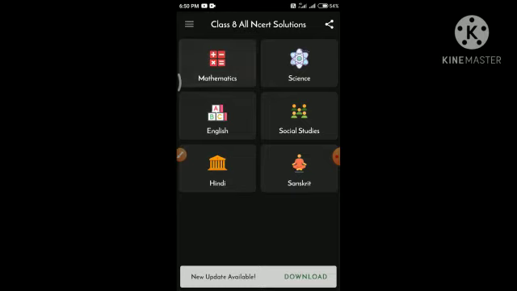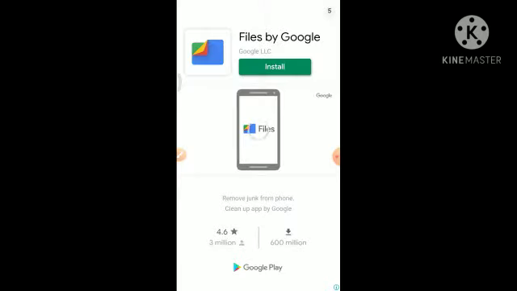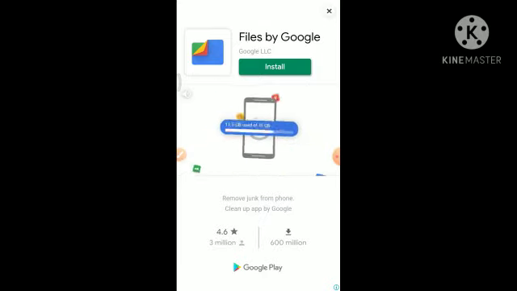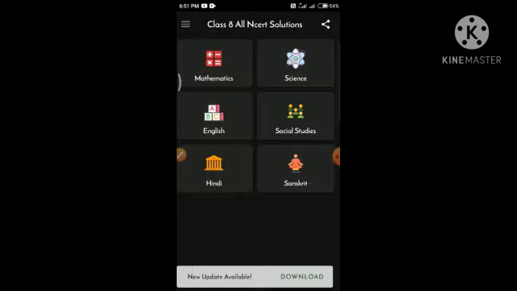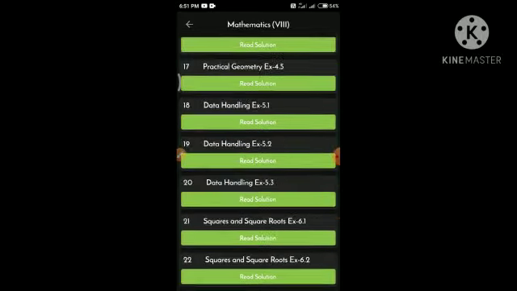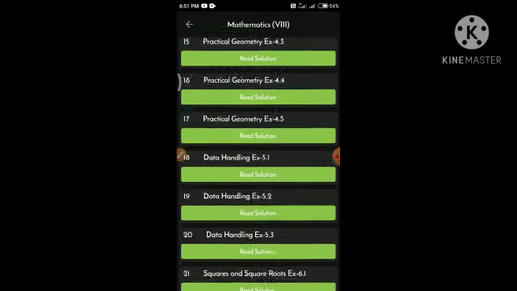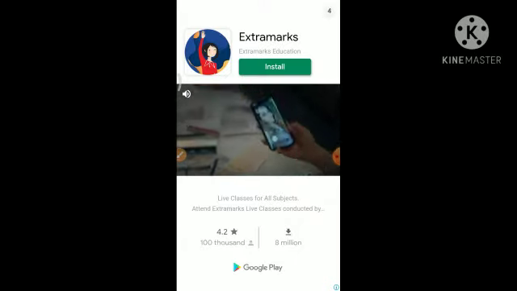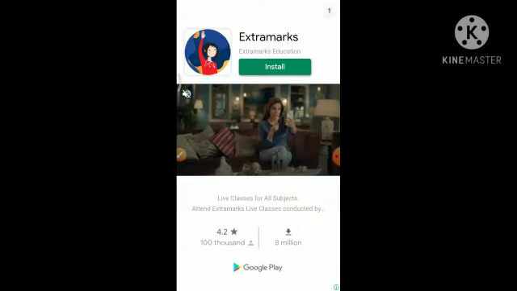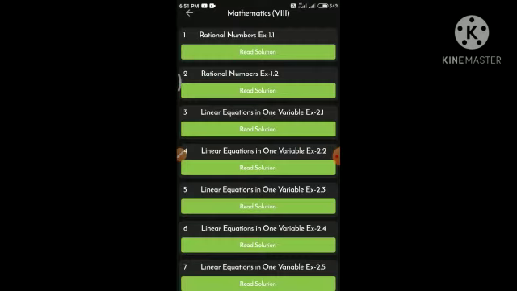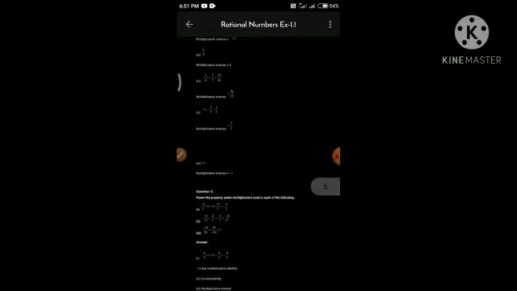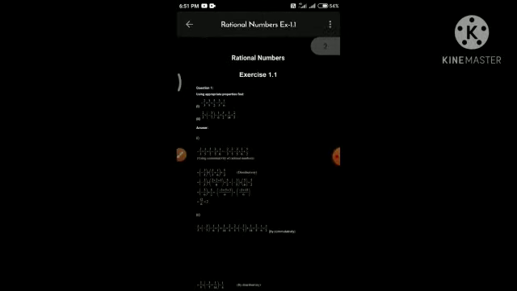I want to show you a book. Is your phone filling up with photos and videos? And feeling slower by the day? This is the advertisement. So here is the mathematics book. I've opened it, so you can see every exercise given. First I will open the rational number exercise 1. This is the advertisement. And see that you can see that exercise is opened.